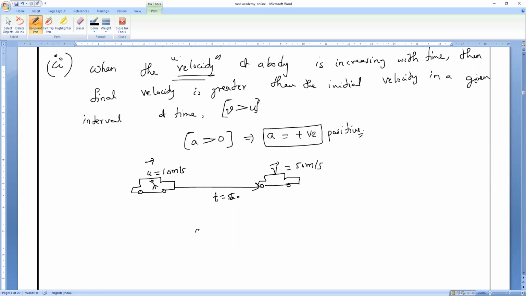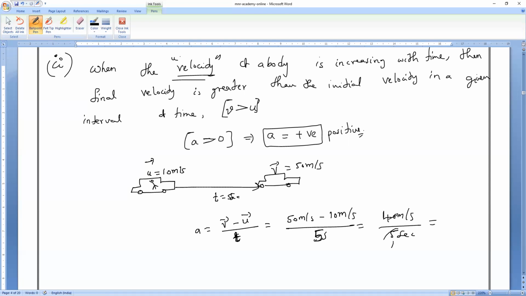Now find the acceleration of Mr. Lingesh. Acceleration is equal to final velocity minus initial velocity divided by time taken. Final velocity of Mr. Lingesh is 50 meters per second, time is 5 seconds, initial velocity is 10 meter per second. 50 minus 10 equals 40 meter per second, divided by time 5 seconds, which equals 8. So 8 meter per second square.